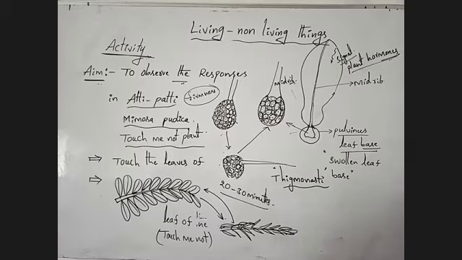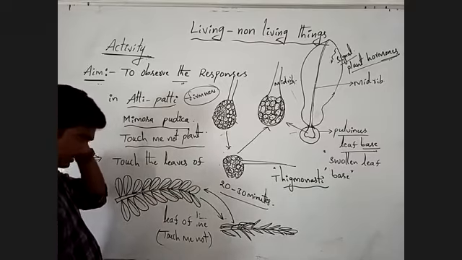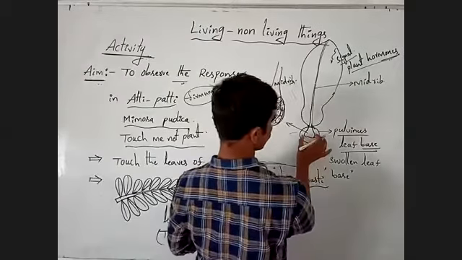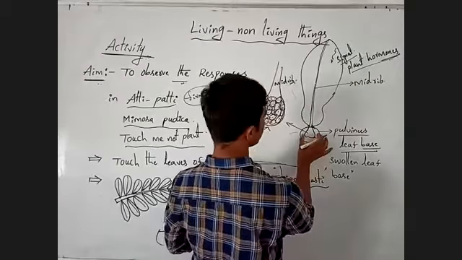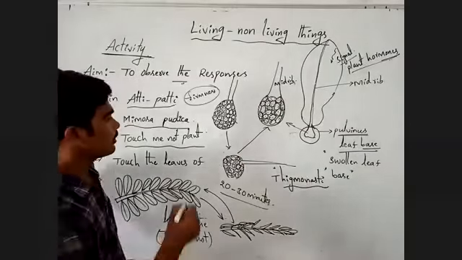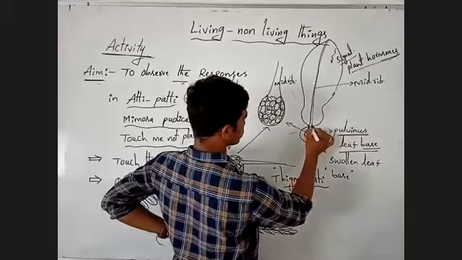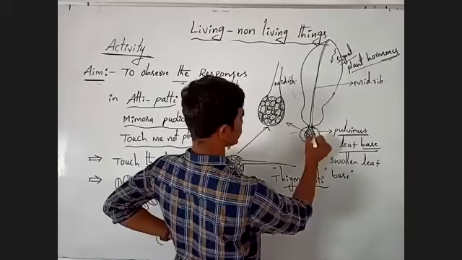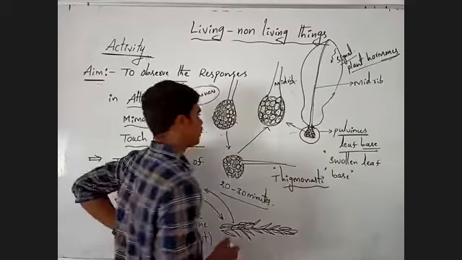This is the leaf of the Tasmania plant. These are the leaflets of the Tasmania plant. Here, the leaf has a swollen leaf base. This swollen leaf base is called polymorphous leaf base. Okay. Here, the cells of the polymorphous leaf base are